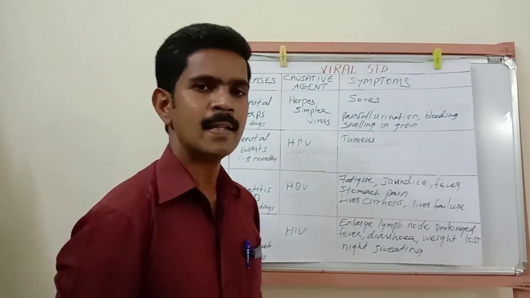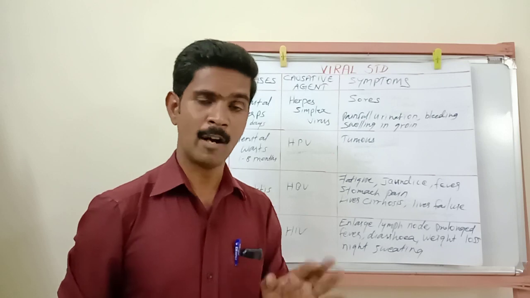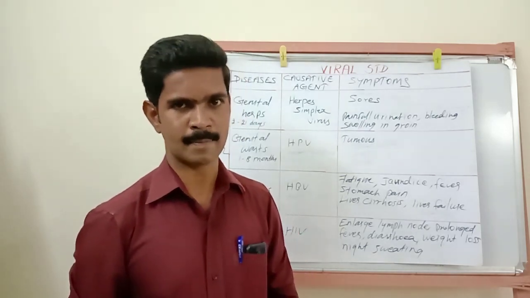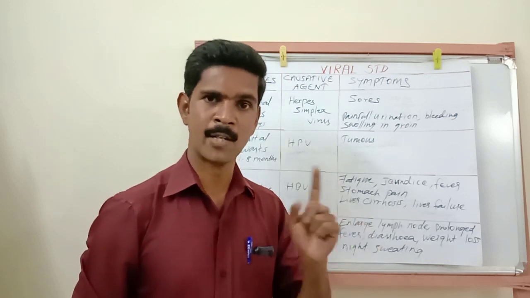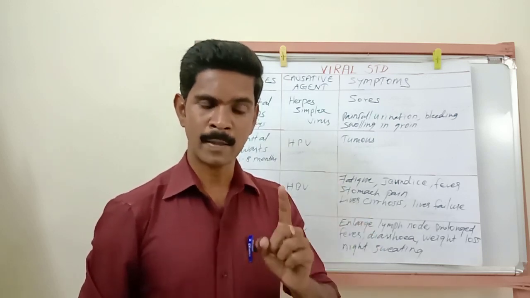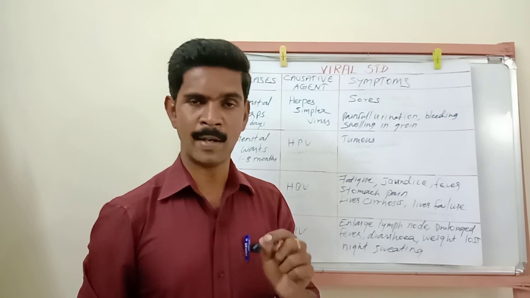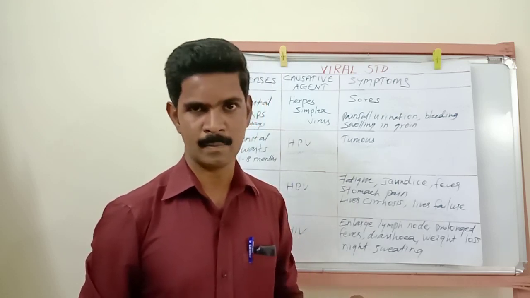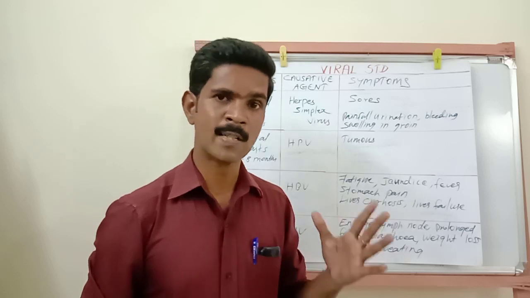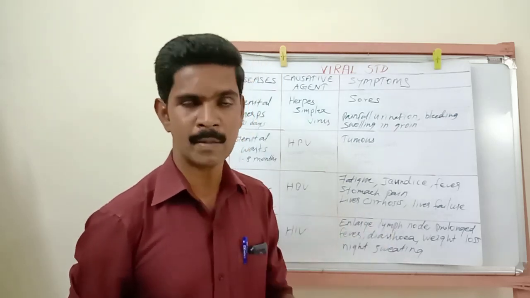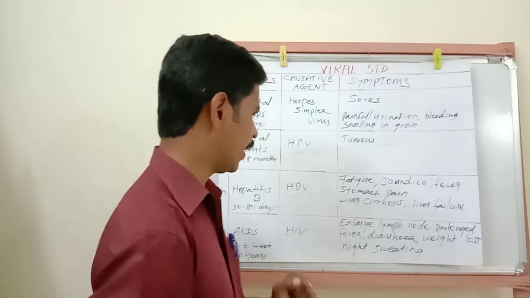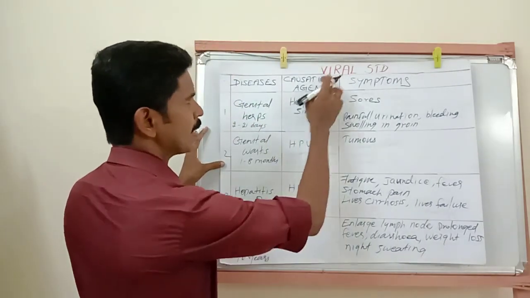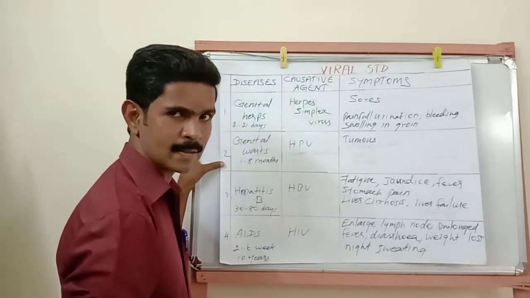Okay, 4 bacterial diseases we have completed. Now we are going to study about 4 important viral diseases. When I explained the introduction, I told you one important point: the viral sexually transmitted infections cannot be cured completely. We can cure the symptoms only; these diseases we cannot cure completely. Understand? Now we are going to study about 4 important examples for viral sexually transmitted diseases.